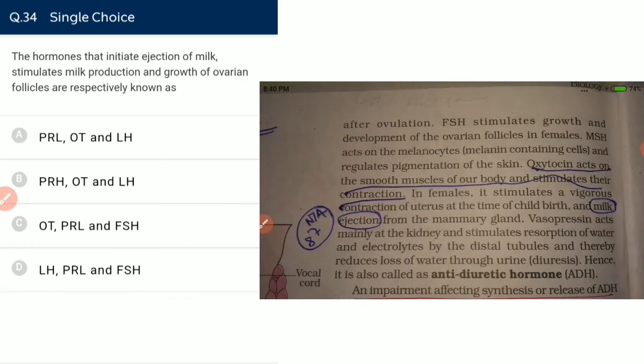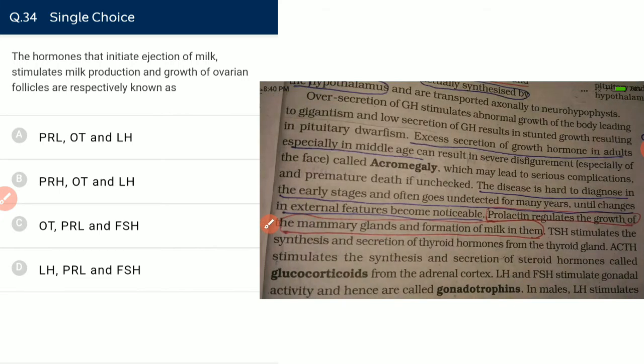The hormone that initiates ejection of milk is oxytocin. Oxytocin's main function is that it is responsible for ejection of the milk. Not ejaculation, ejection. Prolactin is for formation of milk. For ejection, we have oxytocin. For formation of milk, we have prolactin.